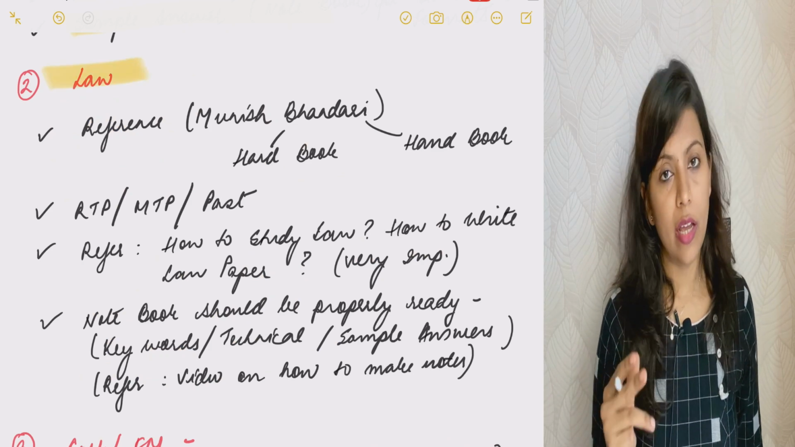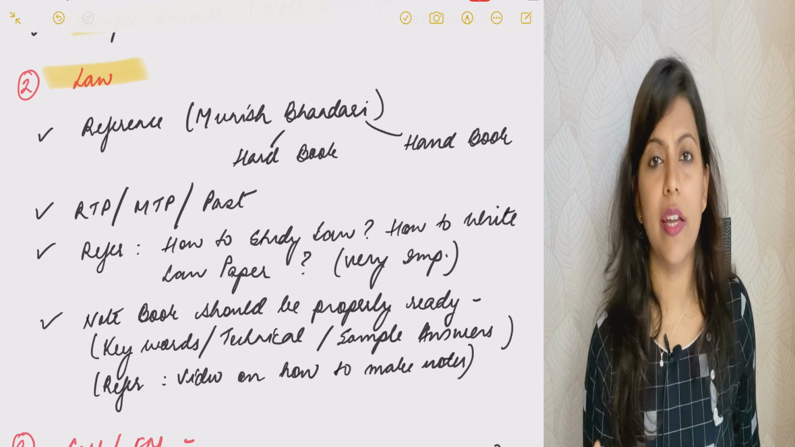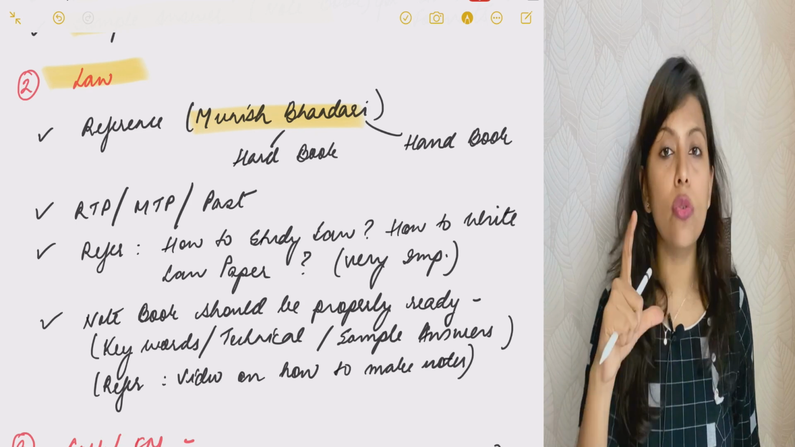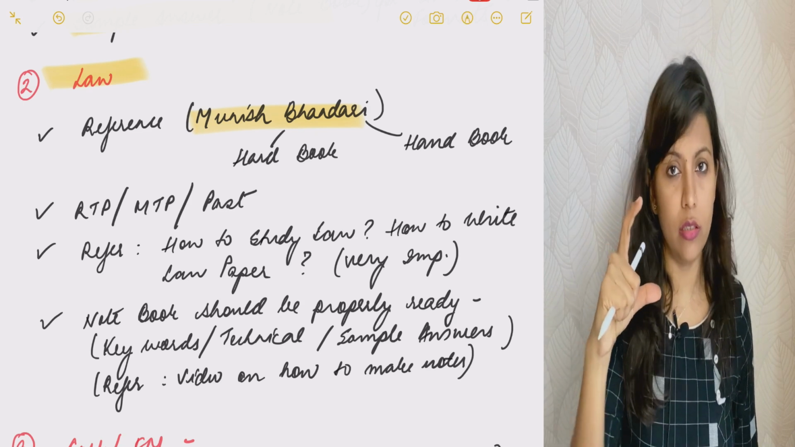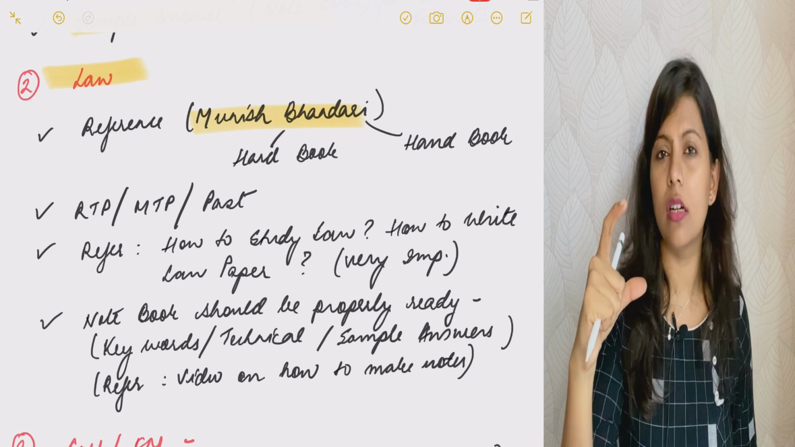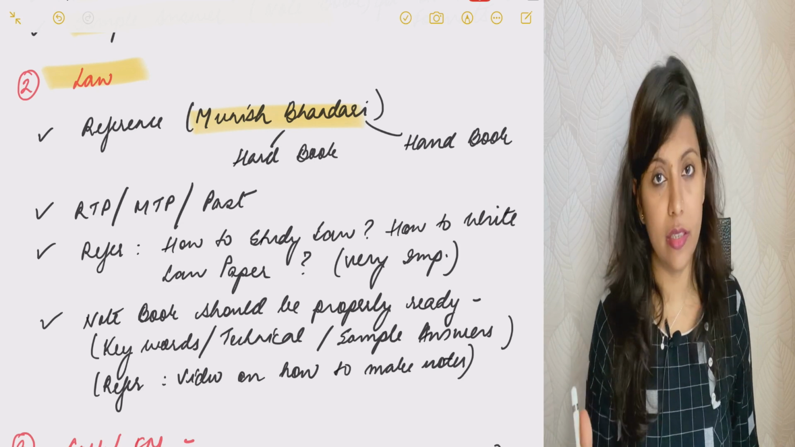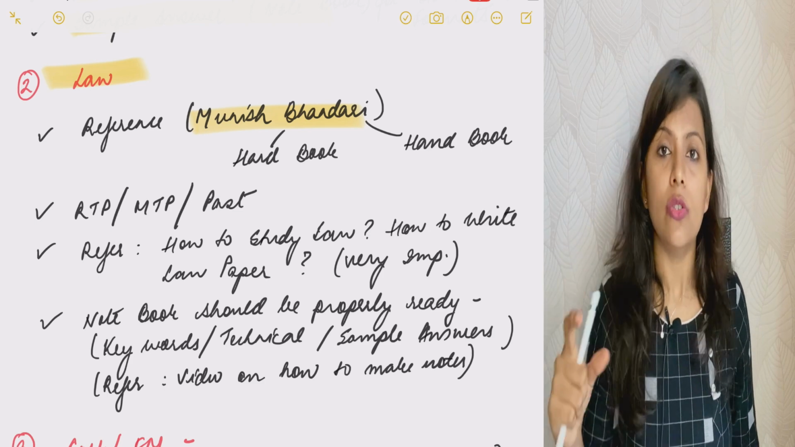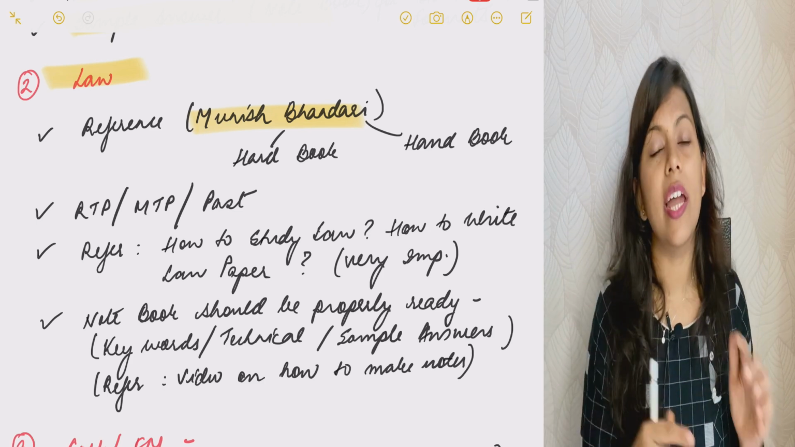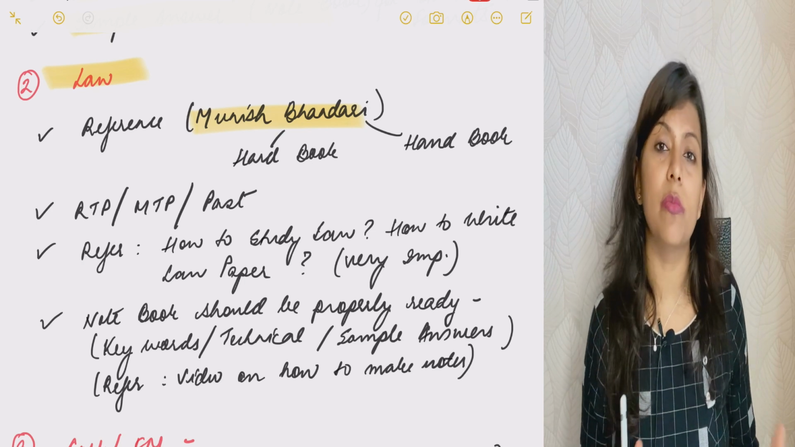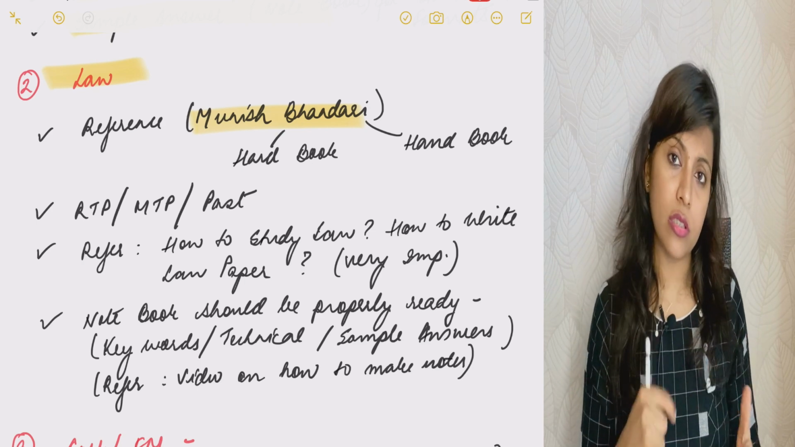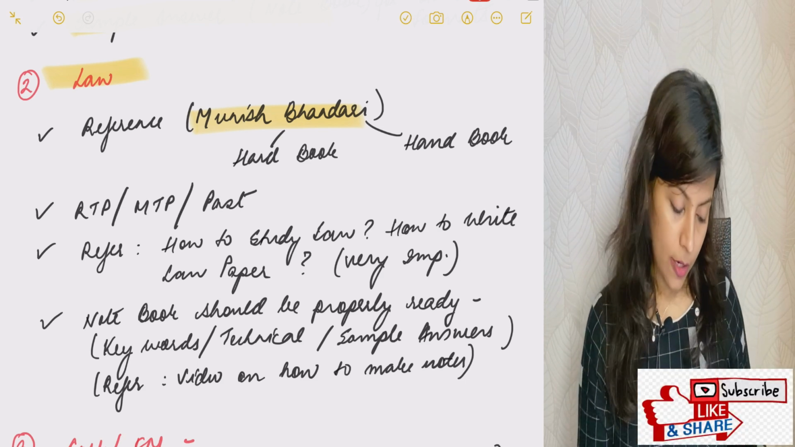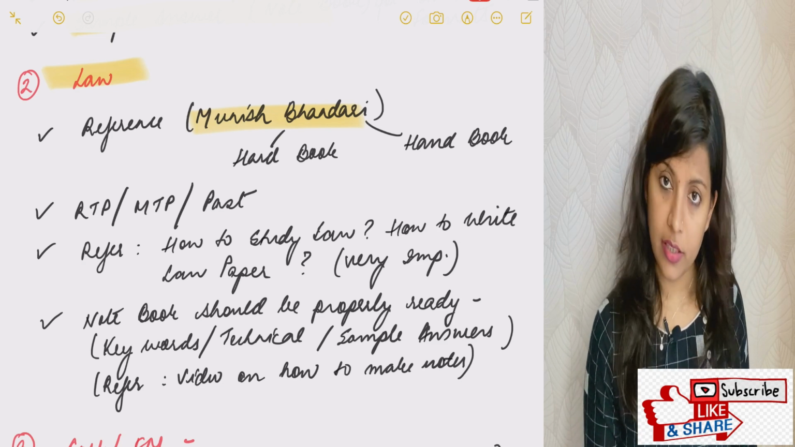In law, when I was in CA IPCC, I did not take class for law. I studied from Munish Bhandari sir's book. I got 2 books for myself. One was a hard book, which was very thick, to understand the concepts and have a better understanding, and one was a handbook to revise before my exams. With that thick book, I could understand every concept. When you study by yourself, your efforts are more, but your understanding is much better. So I studied my law paper from Munish Bhandari sir's book.